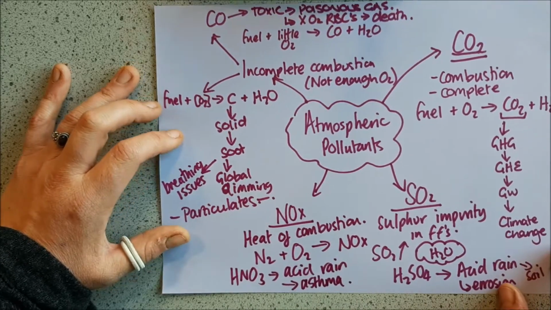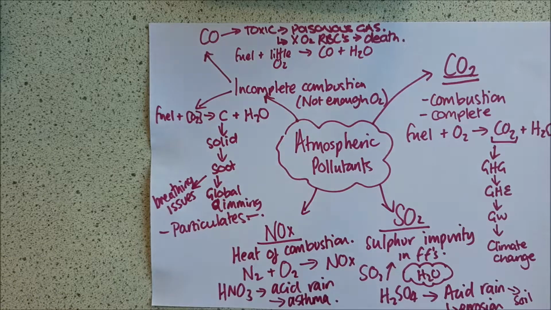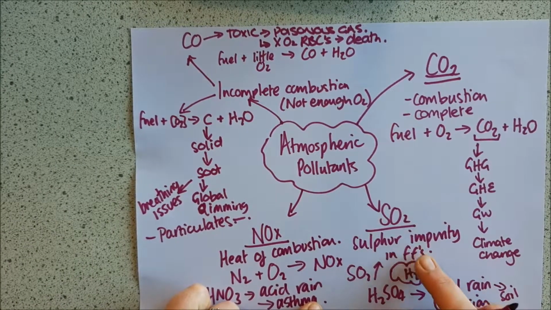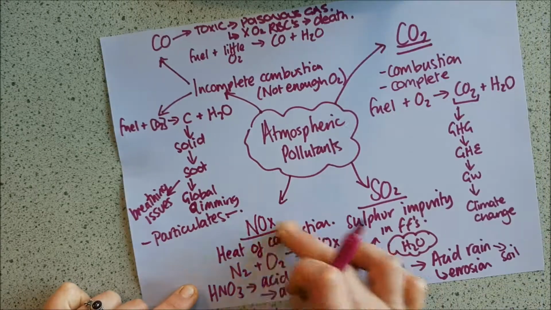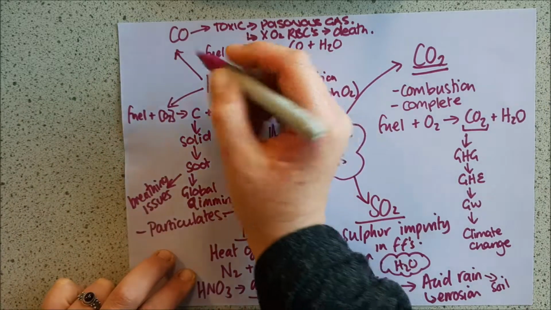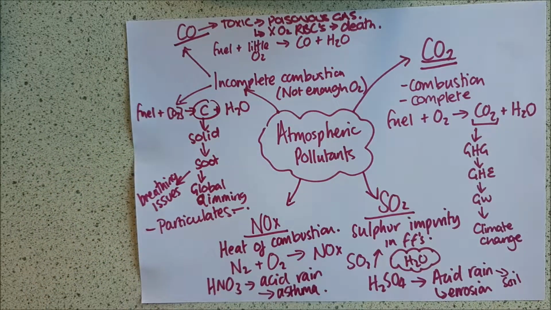Now, we might need to think about how all of these things can be reduced. Reducing these is ensuring that we have cleaner fossil fuels, or we're not using fossil fuels. Quite often, to get rid of these, we use catalytic converters in cars. We certainly use that for carbon monoxide. We use catalytic converters to ensure that in cars where we are releasing these gases, they are released as harmless gases, like carbon dioxide, harmless in one way.